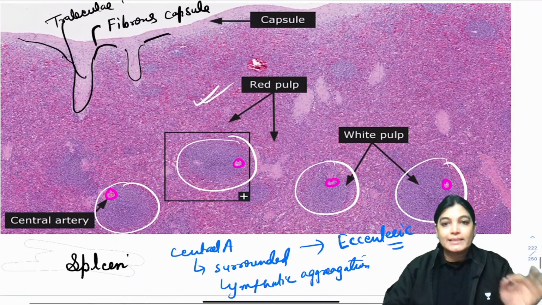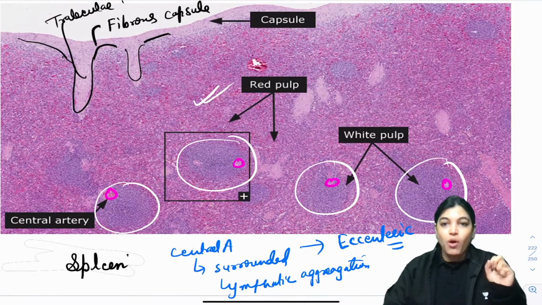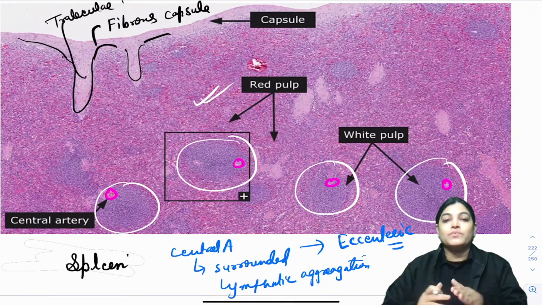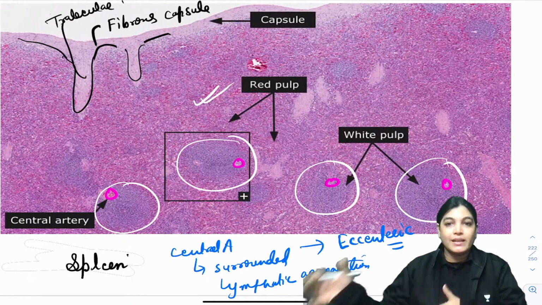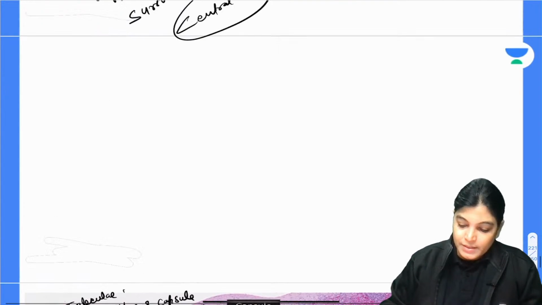This is the characteristic identifying point for the identification of a spleen slide: the central artery location in the lymphatic aggregation will be eccentric, and the lymphatic aggregation lying just close to the central artery is called PALS, P-A-L-S, periarterial lymphatic sheath. So, please write this down.